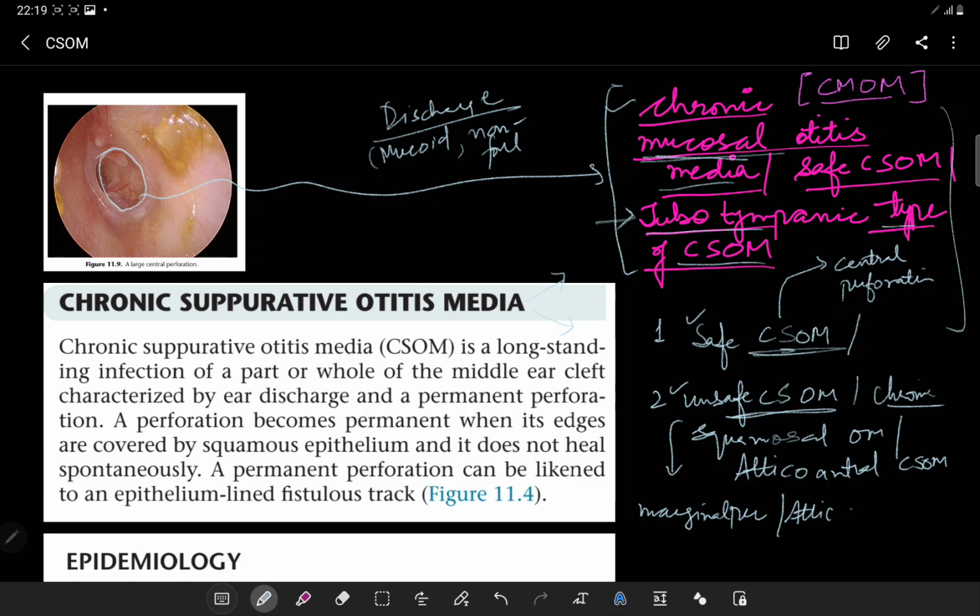But in the other one, there is a perforation, but it's a marginal one. There is a discharge, but that discharge is there due to the bone erosion process, and that discharge is very foul smelling and very scanty. And due to this bone erosion process, there can be the presence of some amount of bleeding also. So in this we are going to have the discussion on the chronic mucosal otitis media and some introduction.